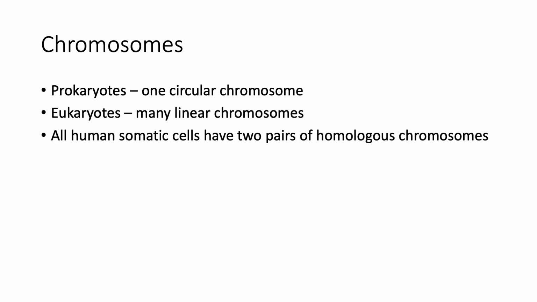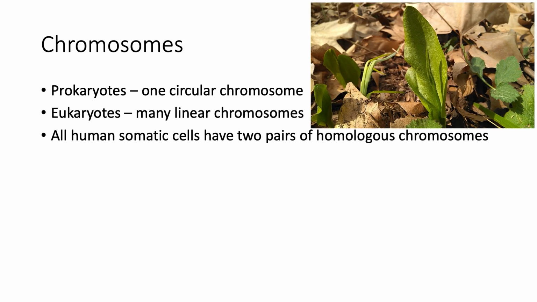For example, most human cells have 46 chromosomes, while fruit flies have only 8, and the current record holder for the most chromosomes is a type of fern called Ophioglossum, pictured here, which has 1,260 chromosomes. So the number of chromosomes an organism has doesn't necessarily correspond to its complexity, as you can see.